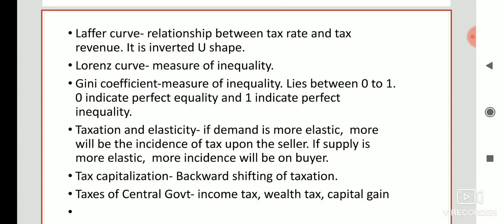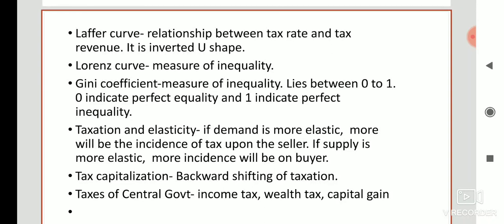And next one is Lorenz curve. We use the Lorenz curve as a graphical method of measuring inequality. And the mathematical method of measuring inequality is the Gini coefficient. We measure inequality of income by using the Gini coefficient. The value of the Gini coefficient lies between 0 and 1, where 0 indicates perfect equality and 1 indicates perfect inequality.